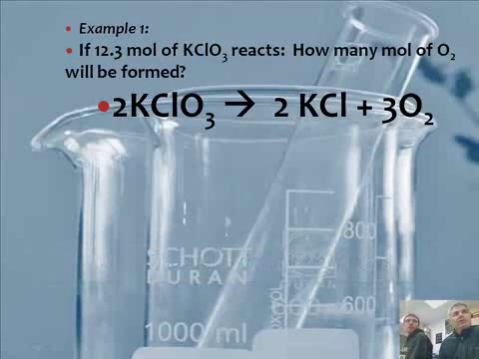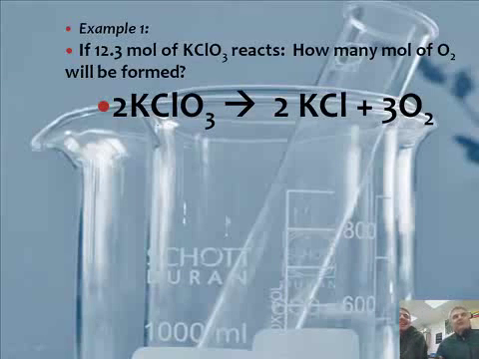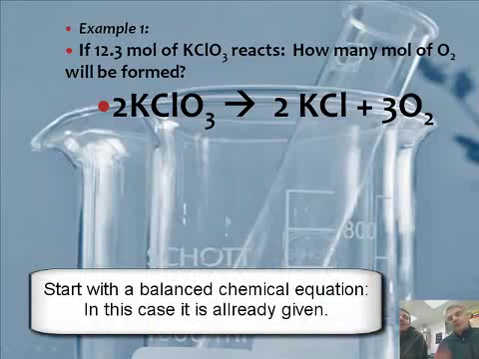Okay, all right, so let's do an example. 12.3 moles of potassium chlorate. Now, what was rule number 1? I believe it said we had to have a balanced chemical equation. Hey, look, we have a balanced chemical equation. Mr. Sams, you wrote a balanced chemical equation. That's pretty good. It was given to you. Sometimes you're not going to have a balanced chemical equation. You're going to have to figure out what it is, just like you did in Unit 4.